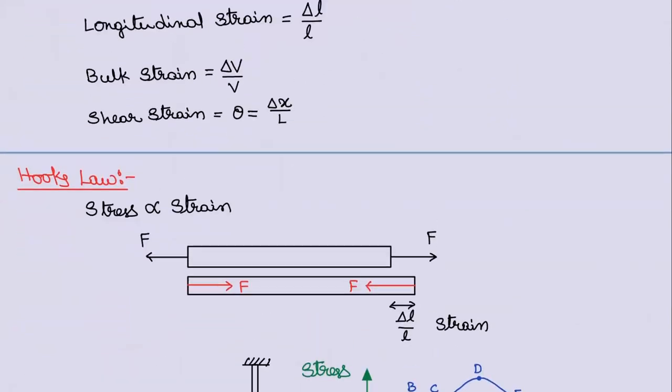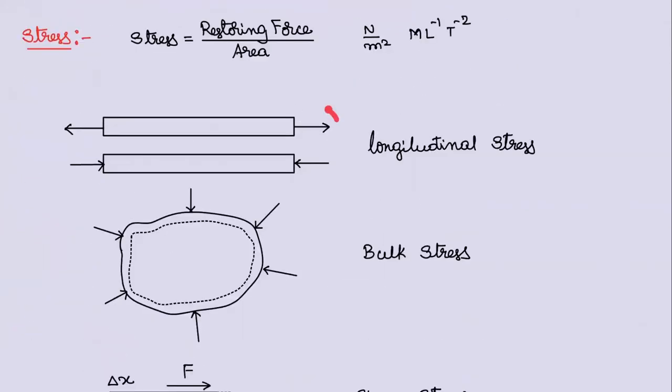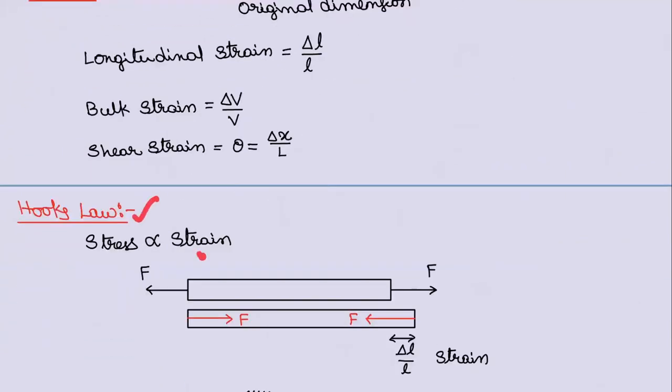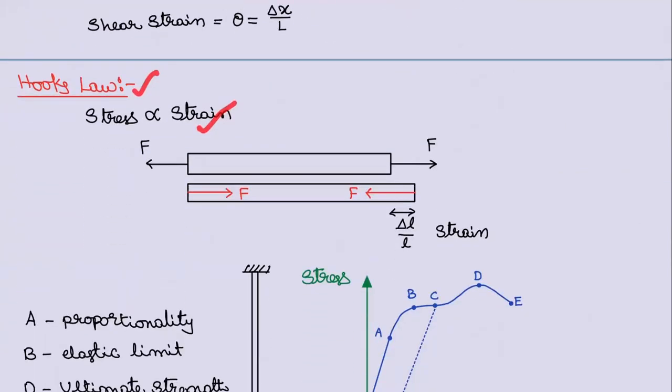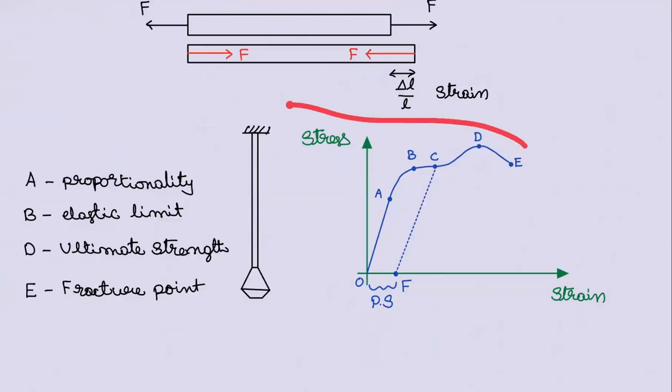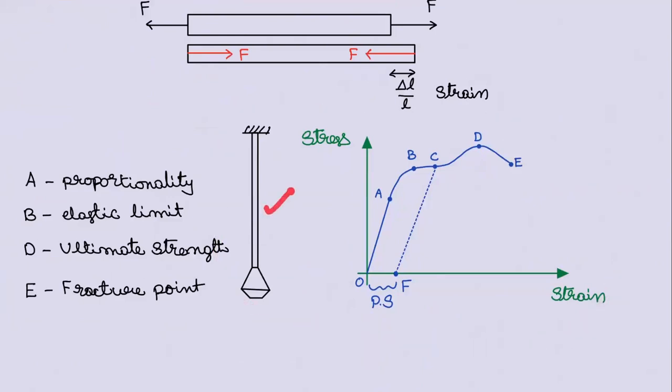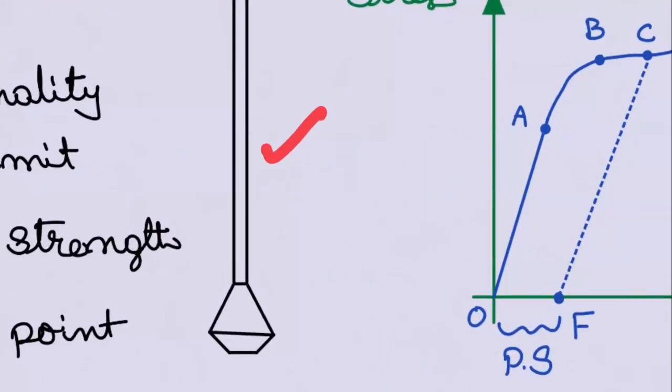These three. Now observe, we understood that deformation will cause internal force, right? So strain will cause stress. Hooke's law says that within the proportionality limit, stress is proportional to strain. And for an in-depth understanding of how a body will stretch and break, there will be a stage where the rod will break.